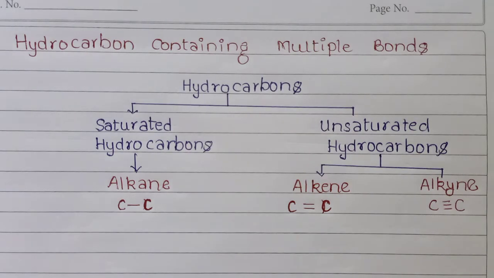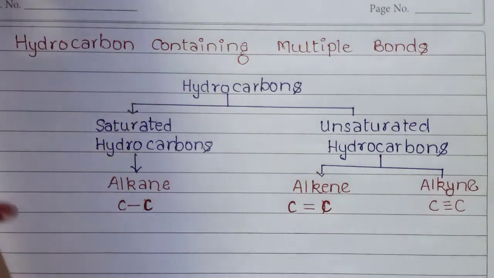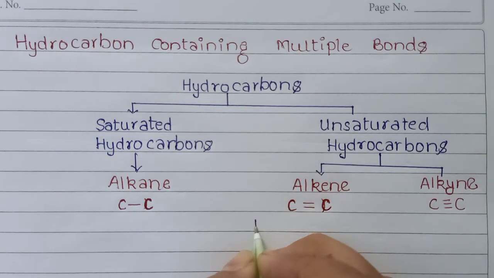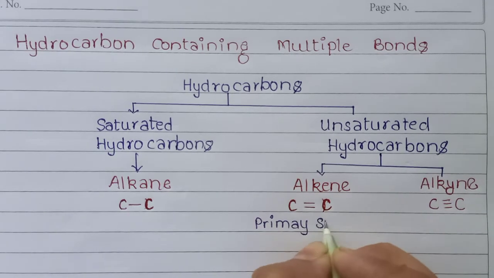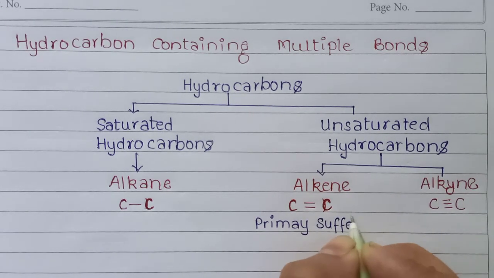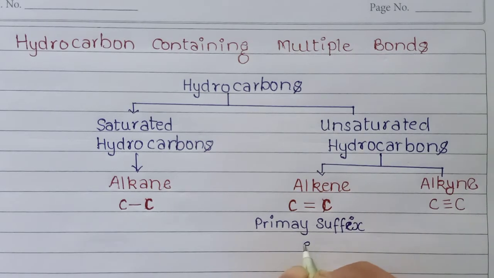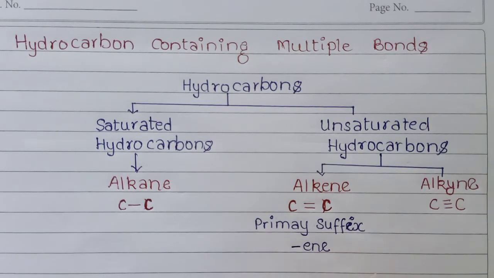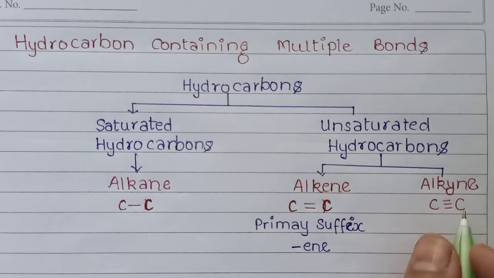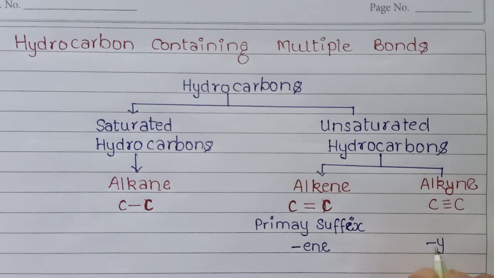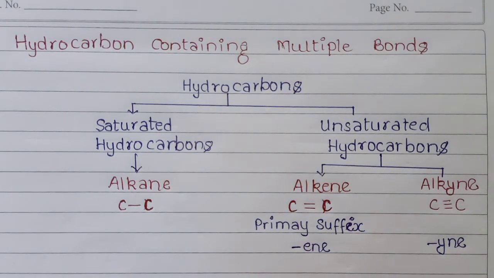If the hydrocarbon contains a double covalent bond, then we use the primary suffix -ene. But for a triple covalent bond, we write -yne, the primary suffix, along with the root word.